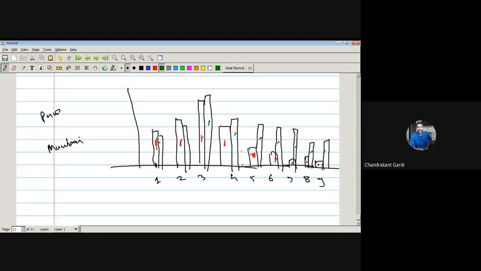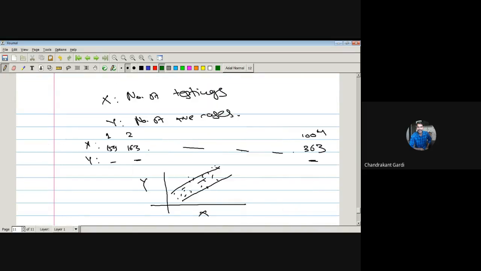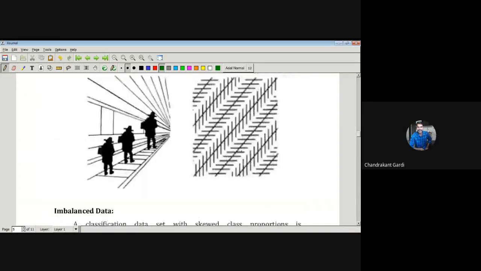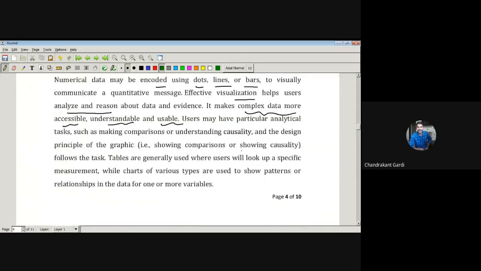So this is nothing but a comparison of two data sets, one from Pune, one from Mumbai. So graphs can also be used for comparison purposes. And for that comparison, you don't need any tool. Just by observing the graph, any layman, any person who does not have scientific, statistical or mathematical knowledge, can easily point out the differences between two graphs. And therefore graphs are always the best way when we want to compare data sets.